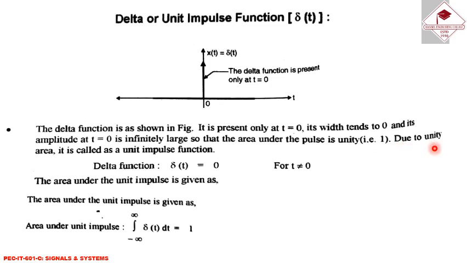Due to the unity area, it is called the unit impulse function. δ(t) = 0 for t ≠ 0, and the area under the unit impulse is given as the integral from minus infinity to plus infinity of δ(t) dt, which is equal to 1.